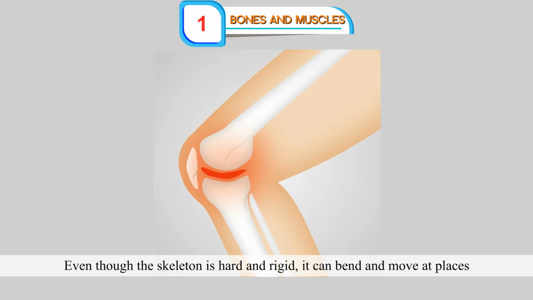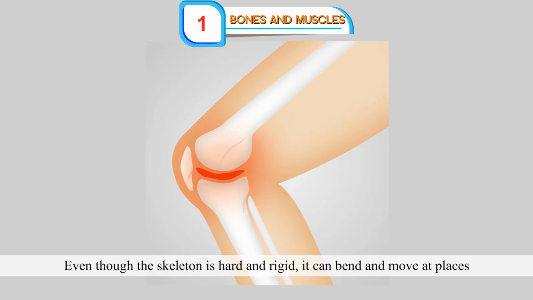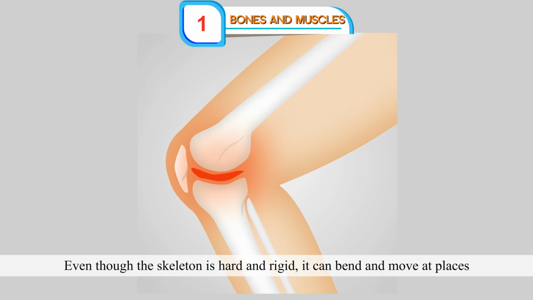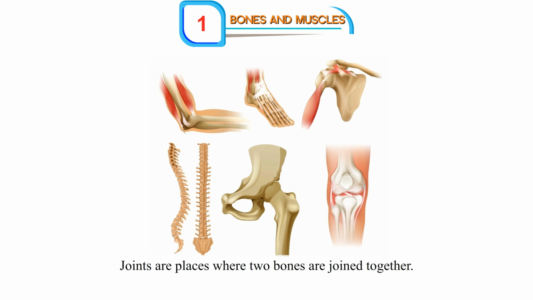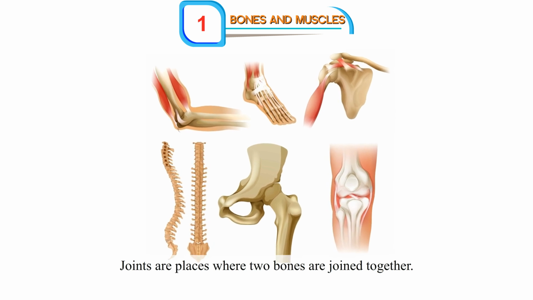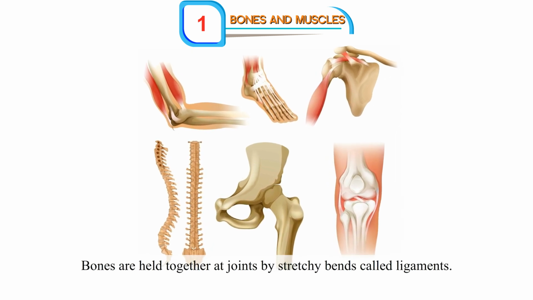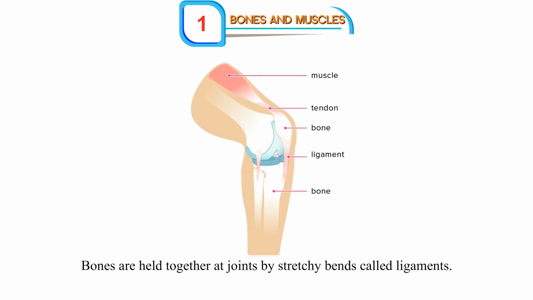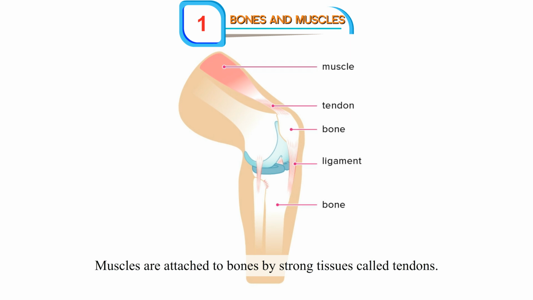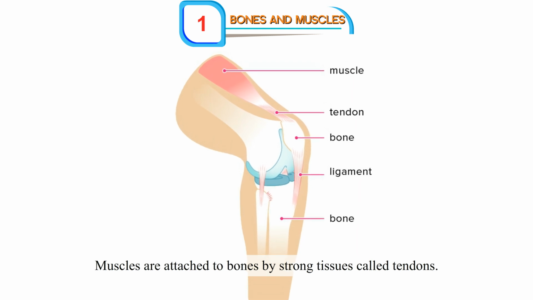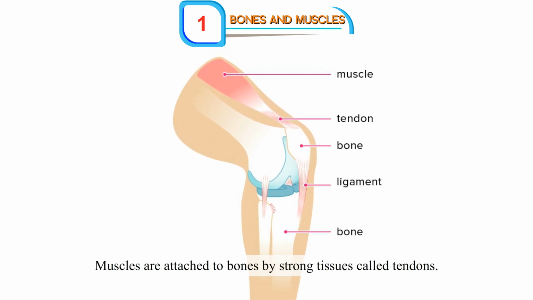Joints. Even though the skeleton is hard and rigid, we can bend and move at places where two bones are joined. Joints are places where two bones are joined together. Bones are held together at joints by stretchy bands called ligaments. Muscles are attached to the bones by strong tissues called tendons.